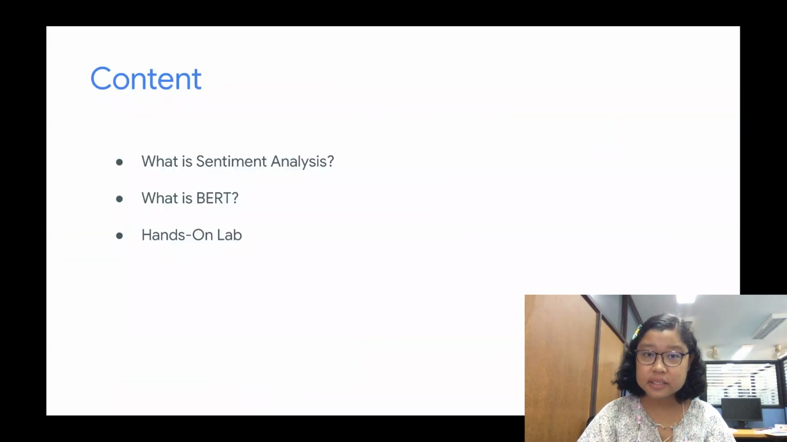So in this presentation, there will be three main parts. The first part will be Introduction to Sentiment Analysis, followed by the BERT language model. Finally, I will show how you can achieve sentiment analysis tasks with BERT language model using TensorFlow framework.